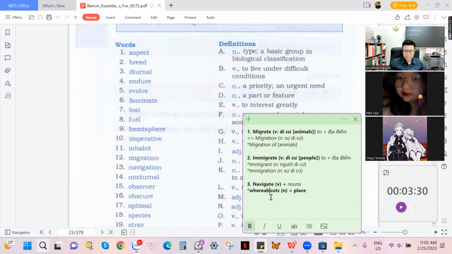It means I asked too many people about his place. So this word whereabouts means a place where you stay or a place where you live. Navigate means we try to locate or position that person by an app, like a Google app or a navigation app, a GPS app on your phone or on another platform. So right here, navigate means to position.